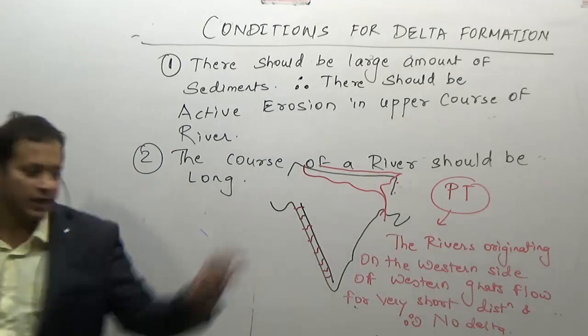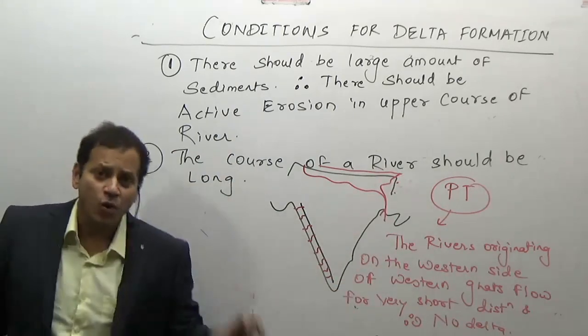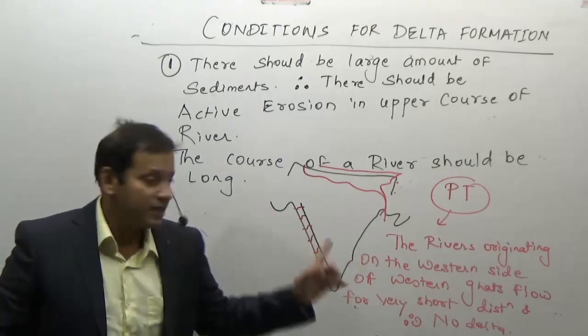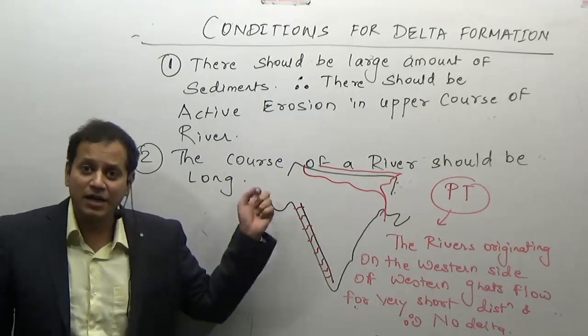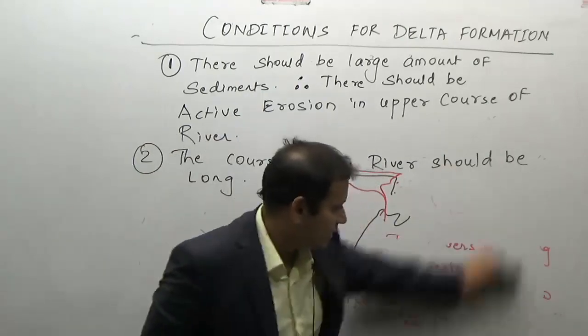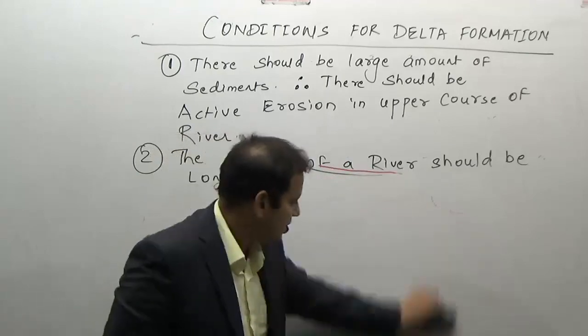This is generally for the preliminary examination. Because they flow for a very, very short distance, they do not satisfy our condition 2, therefore no delta formation. The third condition necessary for delta formation is, consider a situation